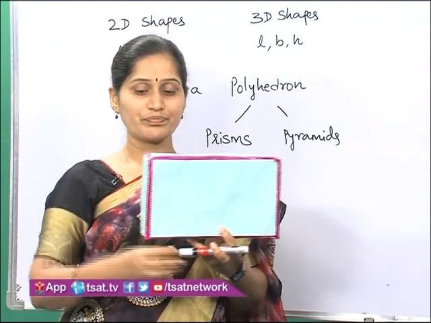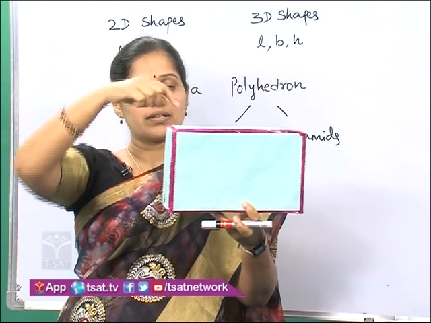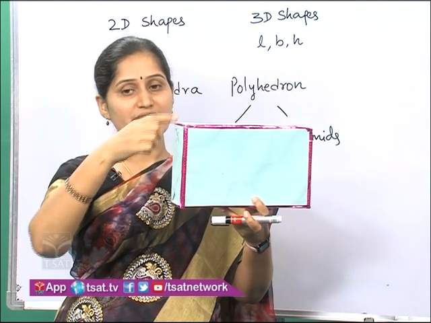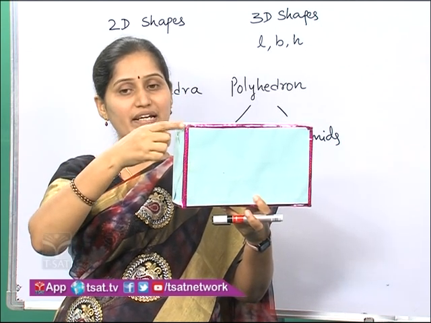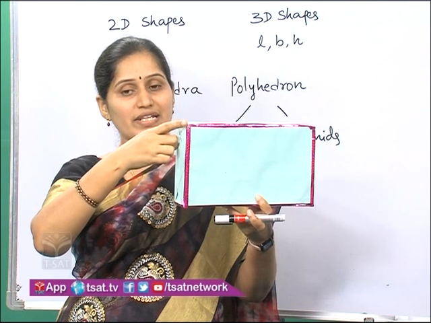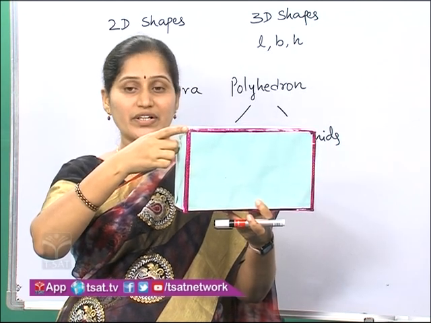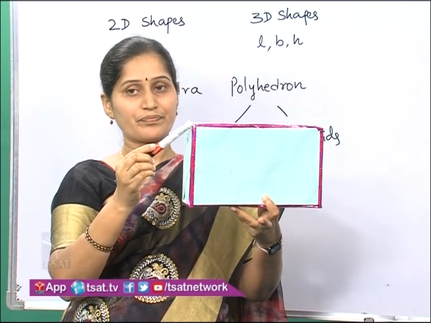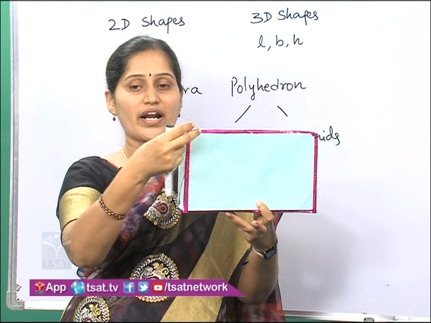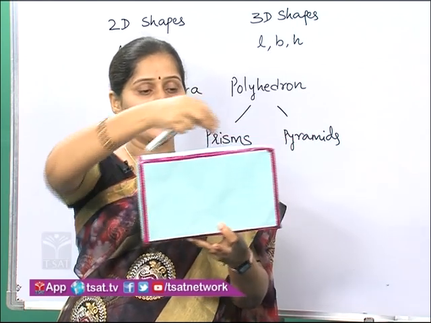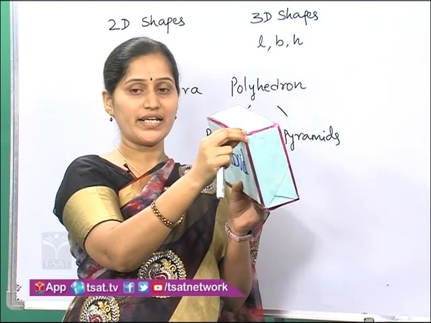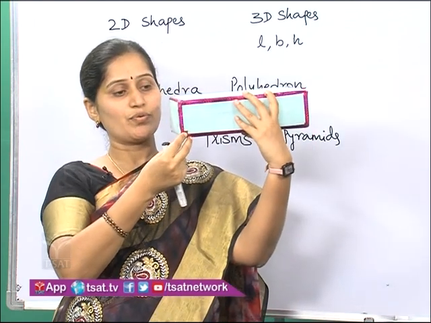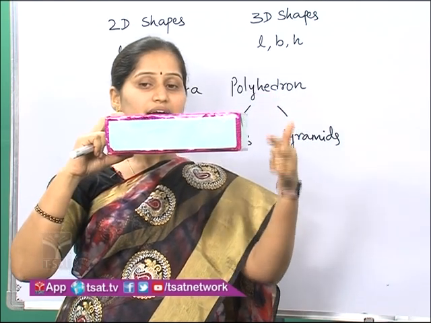If you observe here, 1, 2, 3 of these line segments or edges are meeting at this point. So this point is known as a vertex. See here, just observe, this is known as a vertex. Easily you can remember them as corners. So here 1, 2, 3, 4, then at the bottom also 1, 2, 3 and 4.